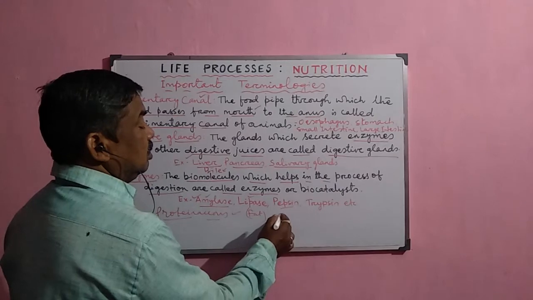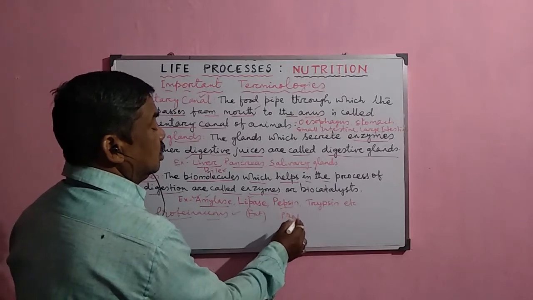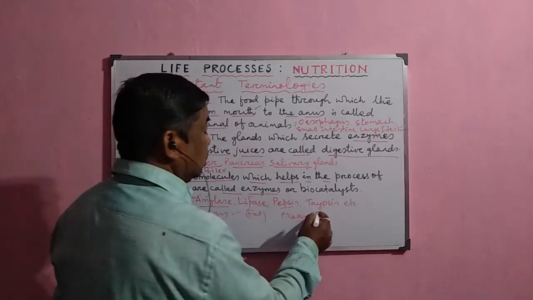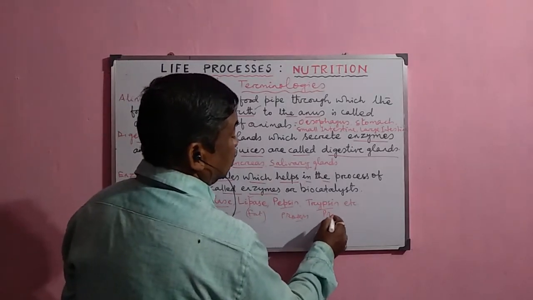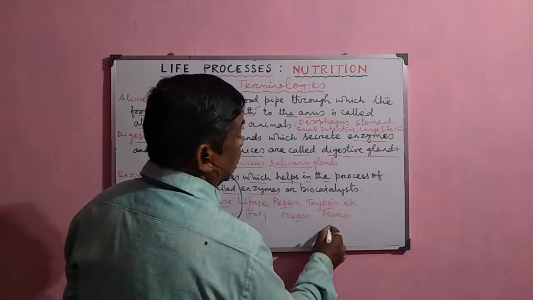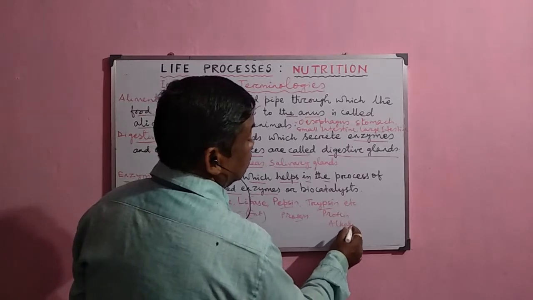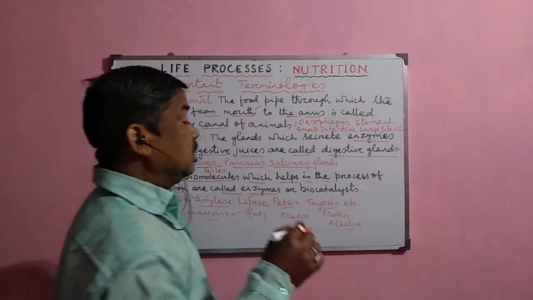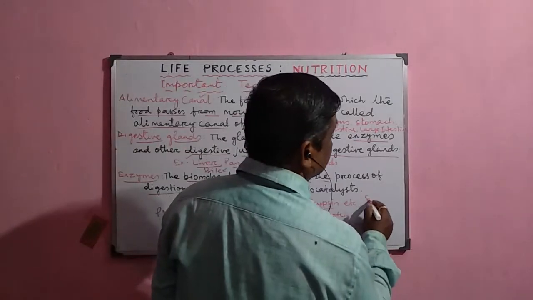Pepsin acts on protein molecules in acidic medium, whereas trypsin acts on the same protein molecules but in alkaline medium. So these enzymes are very specific to their substrate.